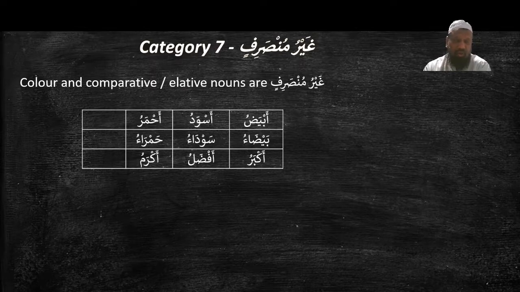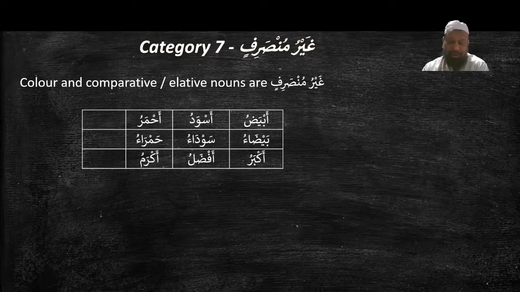Because both masculine and feminine forms give us the meaning of color, they are غير منصرف.